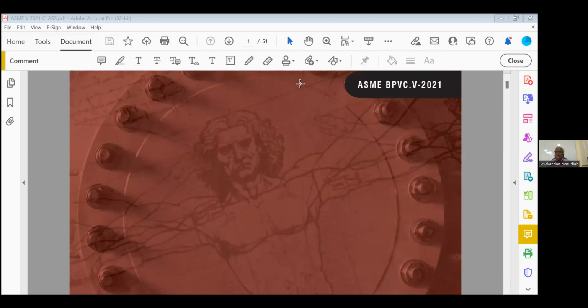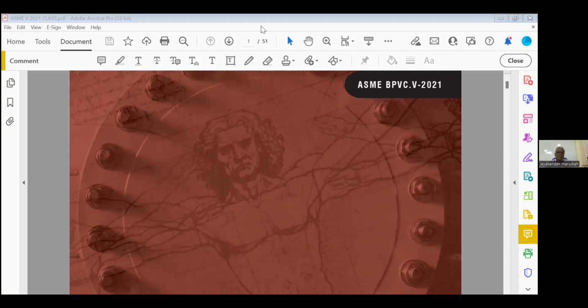Now, majority of the questions, I told they are asking 8 to 10 questions. At least 3 to 4 questions based on the radiography test. So radiography testing, we should know in detail. Then PT, MT all will have 1 or 2 questions. And UT also will have 1 or 2 questions. So this is the general coverage.